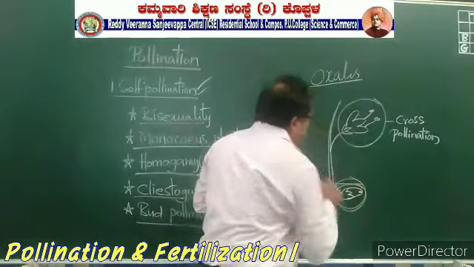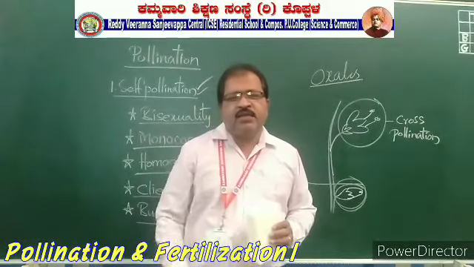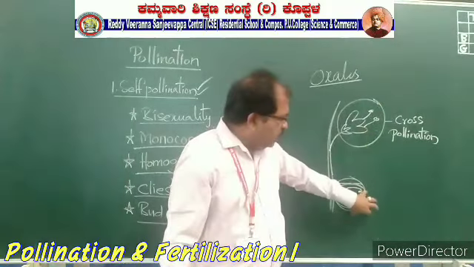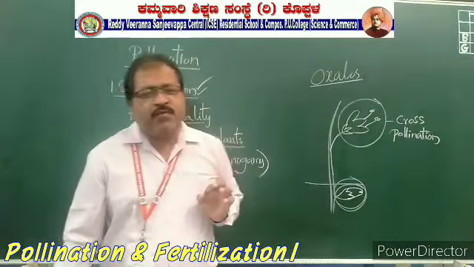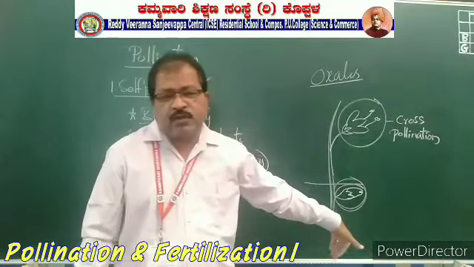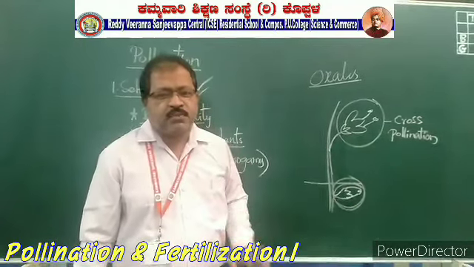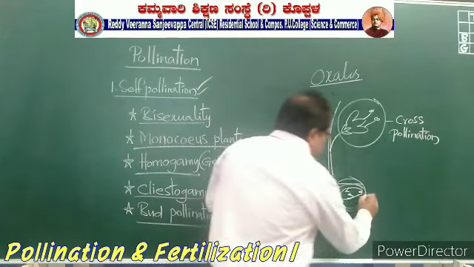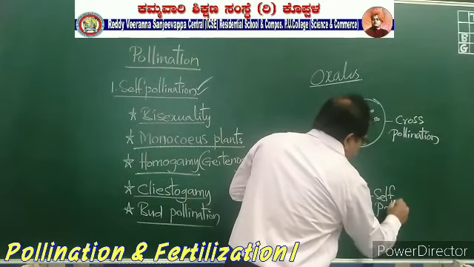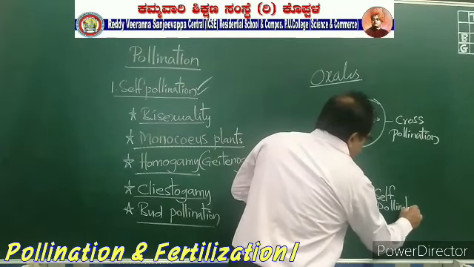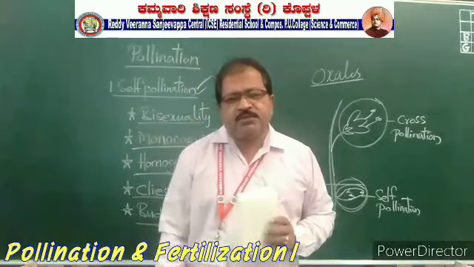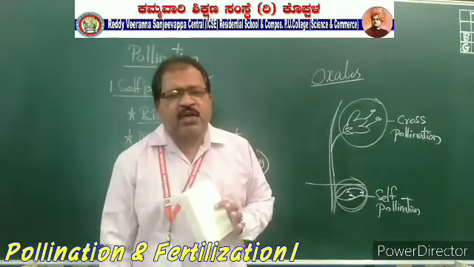This is called cleistogamy. Two types of flowers are there. One is a unisexual flower, another one is a bisexual flower, but it is in the bud stage and it is present underground, that means inside the soil. So here self pollination will be taking place, and there cross pollination will be taking place. That is the specialized plant oxalis.